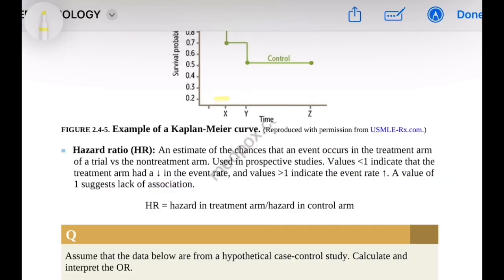The hazard ratio, HR, is an estimate of the likelihood that an event will occur in the treatment group compared to the control non-treatment group. It is primarily used in prospective studies. An HR value less than 1 indicates that the treatment group has a decreased event rate, meaning the treatment is beneficial. An HR value greater than 1 indicates an increased event rate, suggesting a higher risk or poorer outcome in the treatment group. An HR value equal to 1 means there is no association between treatment and outcome. Formula: hazard ratio, HR, equals hazard in treatment arm divided by hazard in control arm.